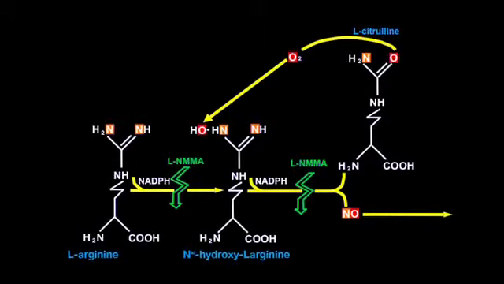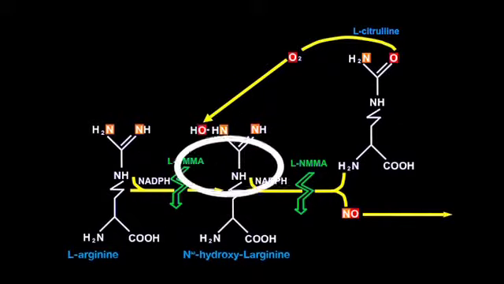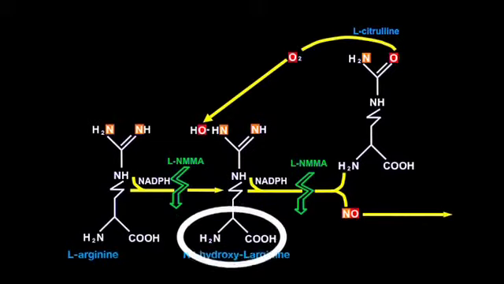This is the metabolic pathway that leads to the synthesis of nitric oxide. Nitric oxide, we found, is specifically generated from the guanido nitrogen atoms of L-arginine, which are shown here, through a series of transformations which involve the formation of this unstable intermediate, N-hydroxy-L-arginine.